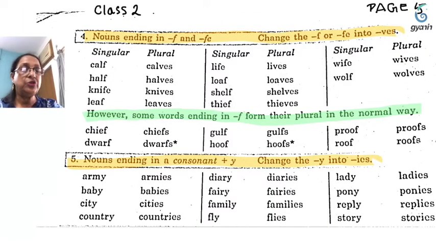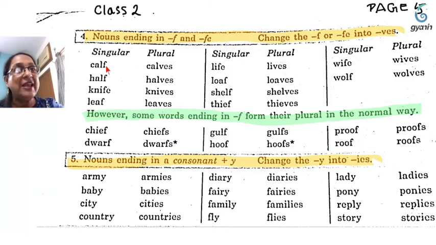Now we come to rule number 4. Nouns ending in F and FE. Like calf, half, knife ends with FE, calf ends with only F. So these change into plural form by changing the F or FE into VES.